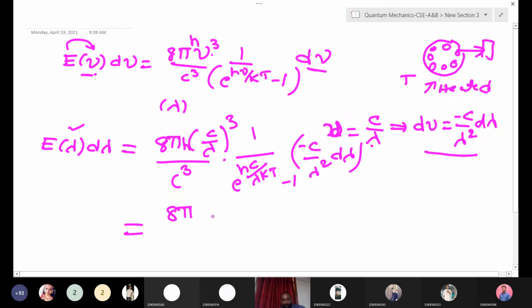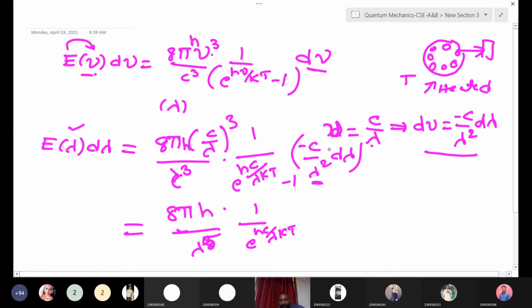8 pi h c cube will cancel out. Nu is equal to c by lambda, so c by lambda cubed gives c cube here; this c cube will cancel out. Here lambda cube and lambda square is there, so total lambda to the power of 5, right? And 1 by e to the power of hc by lambda kT. In the last expression we have c also, right?